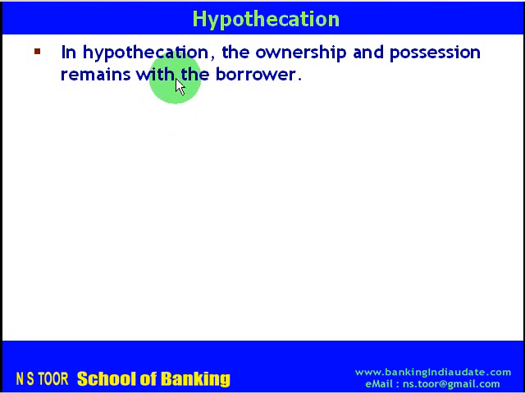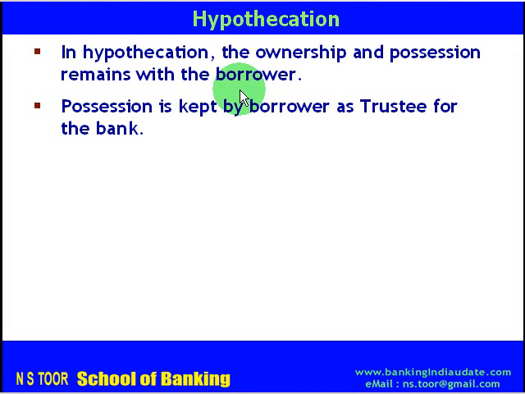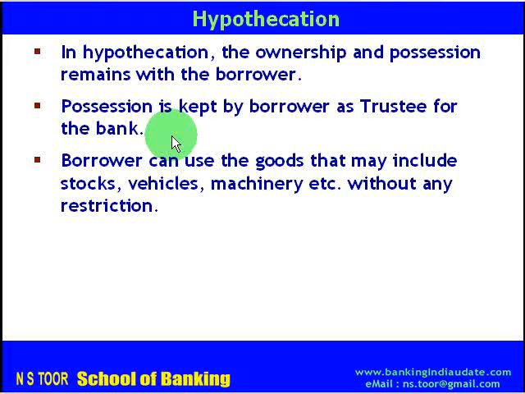Now in hypothecation, the ownership and possession both remain with the borrower. Possession is kept by the borrower as a trustee for the bank. So here the borrower is an agent for the bank. Borrower is keeping those goods, those securities on behalf of the bank. Borrower can make use of these goods.